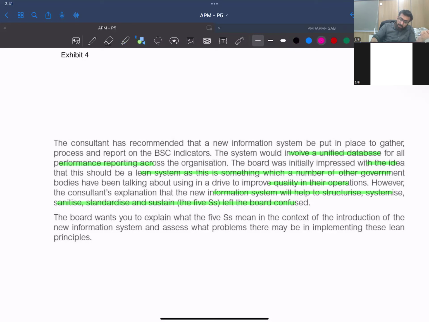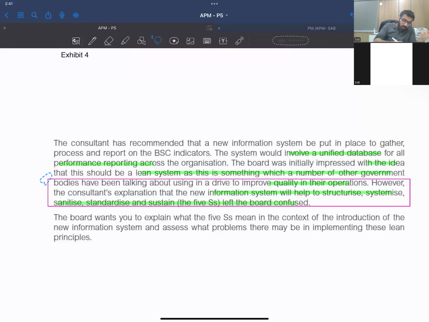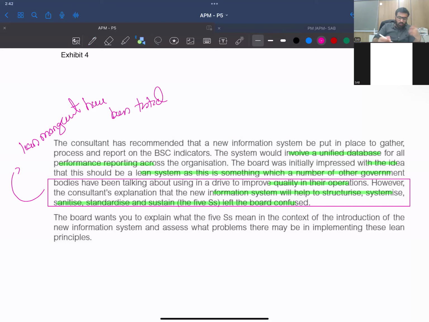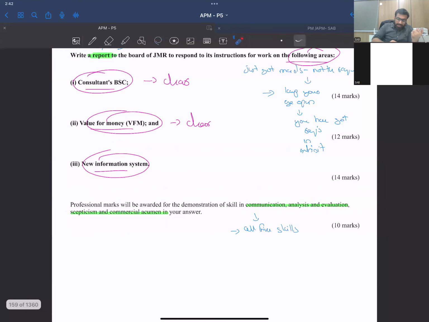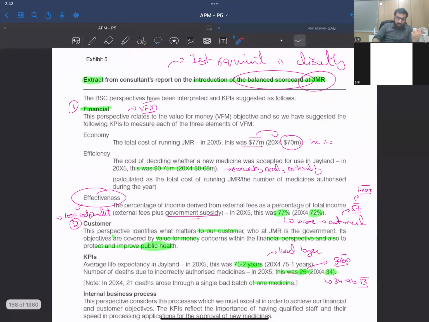So again, a complete topic which we have covered, that is, lean management has been tested. Now what we need to do is simple: explain the new information system.